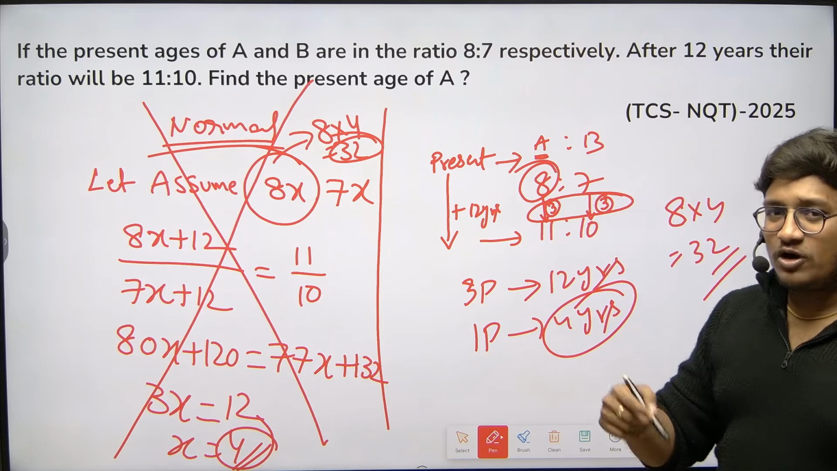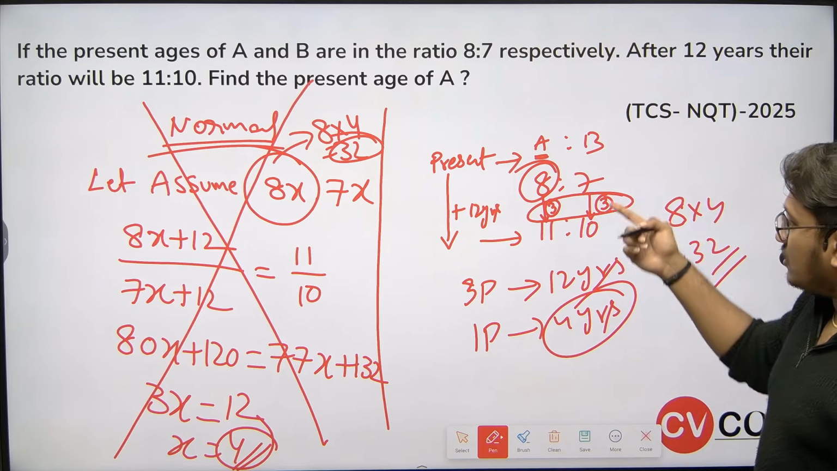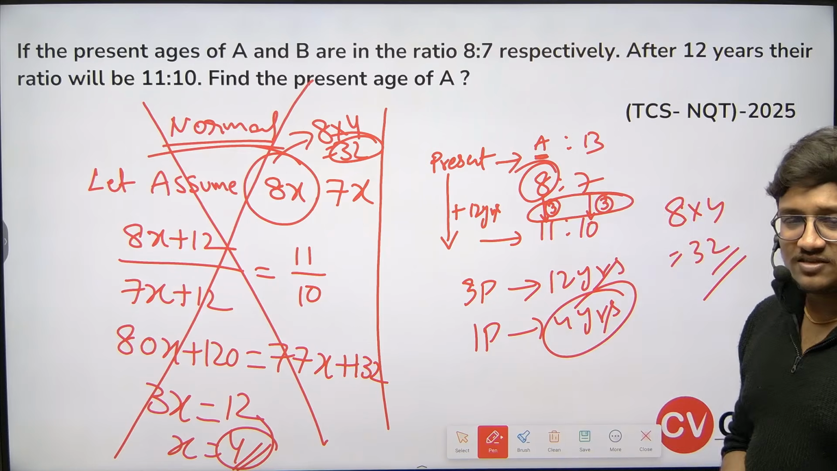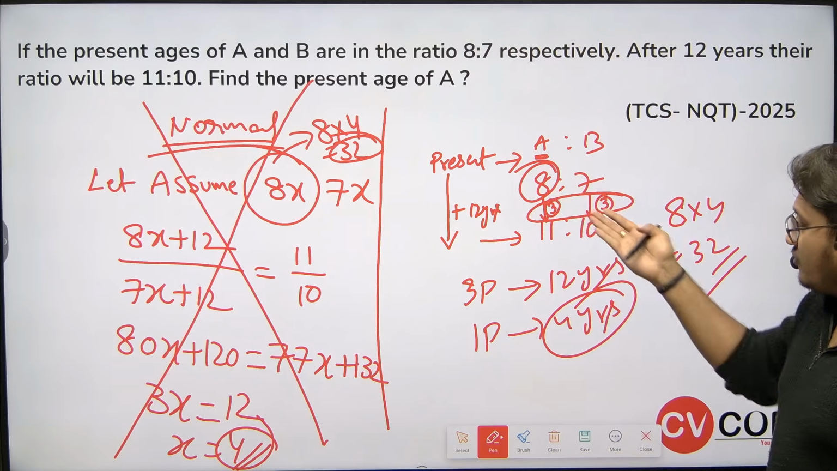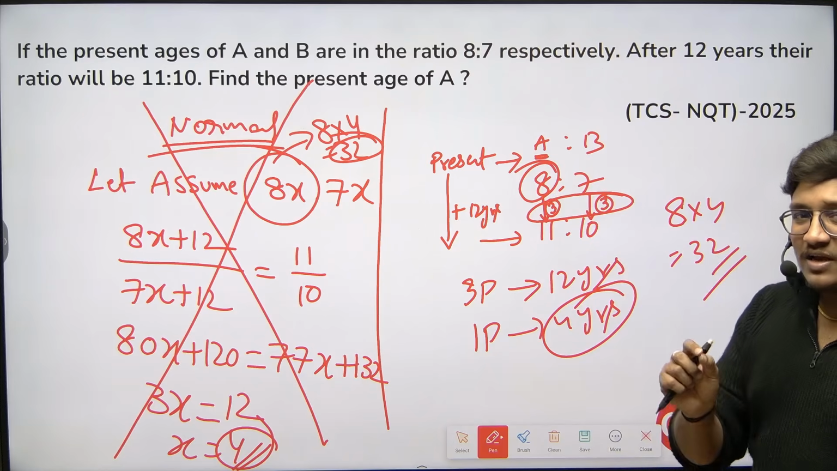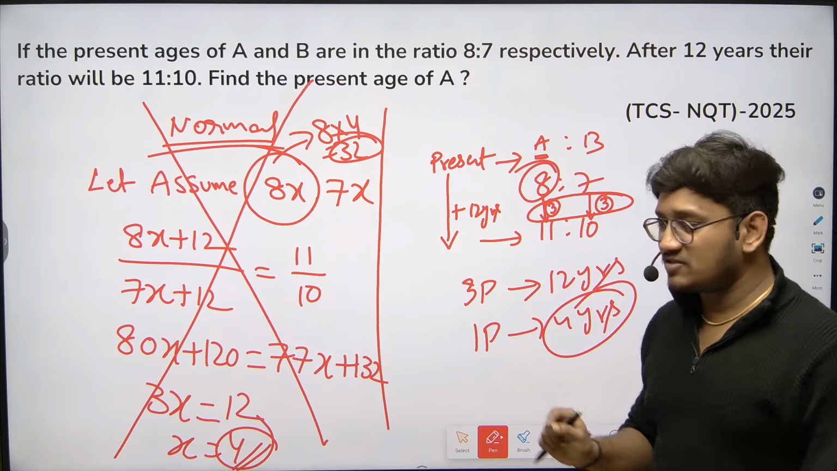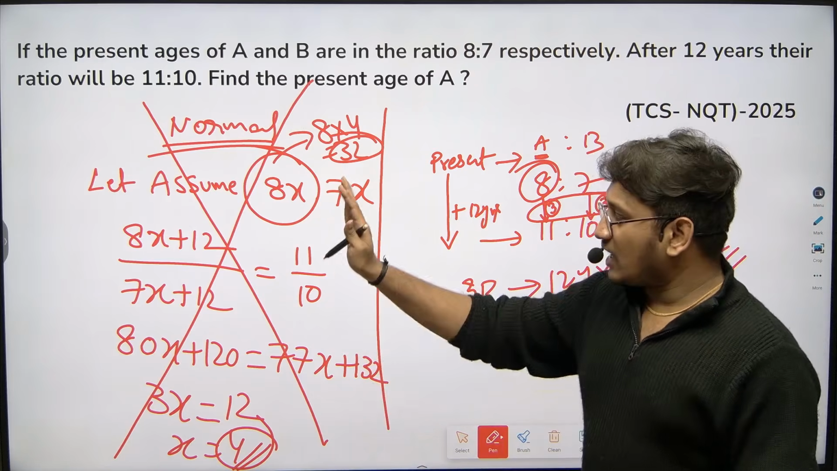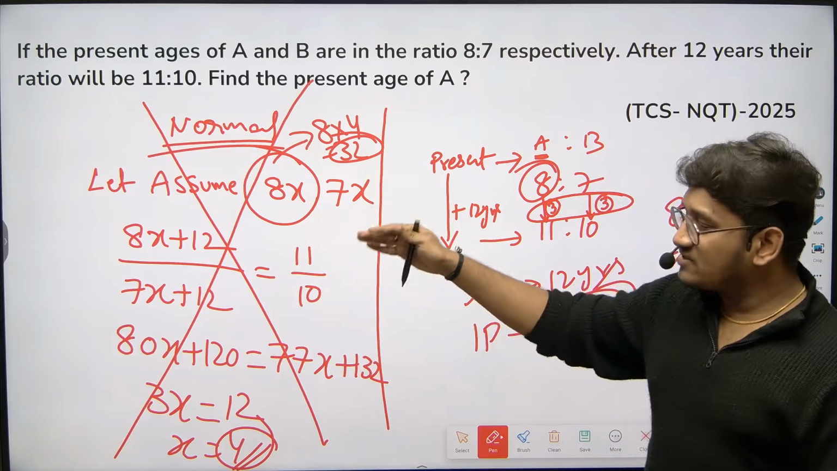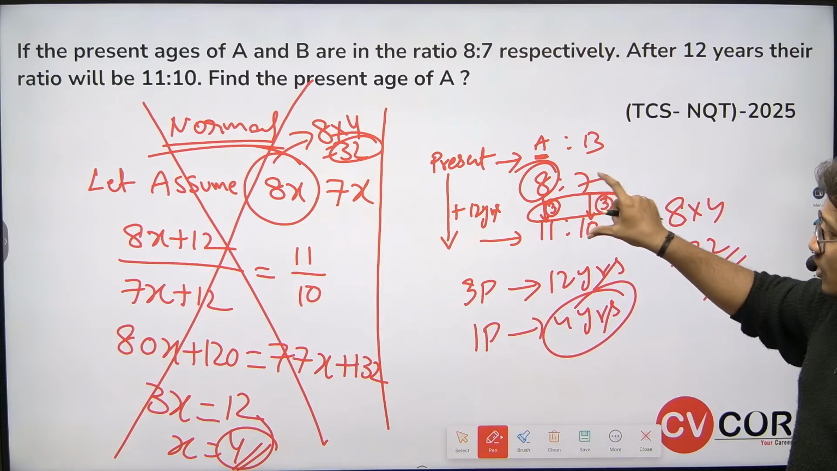If they ask you to find the age of B, one part is 4, 7 parts, 7 fours, 28. So the age of B is 28 and the age of A is 32. That's it. Very minimal calculations. I hope you all are clear. So rather than going with these assumptions, 8x, 7x, try to understand the logic here.